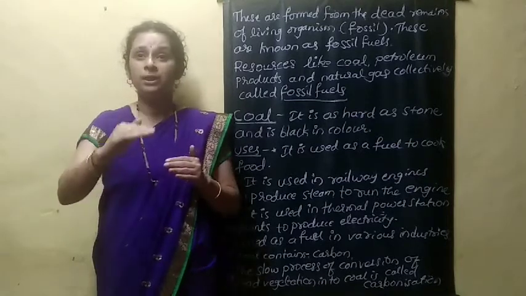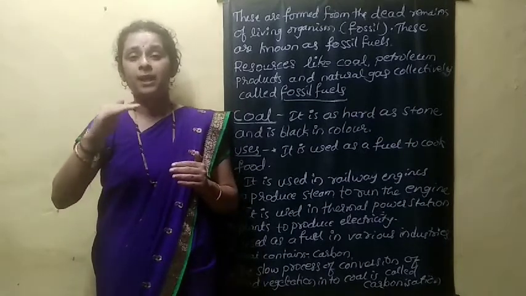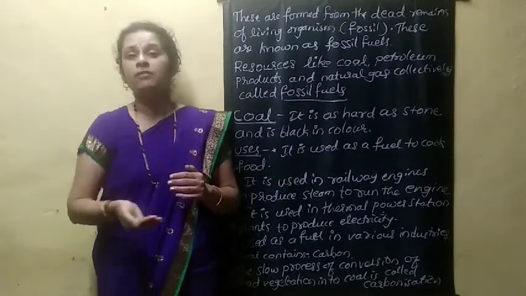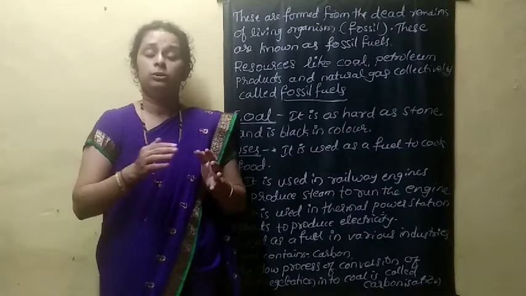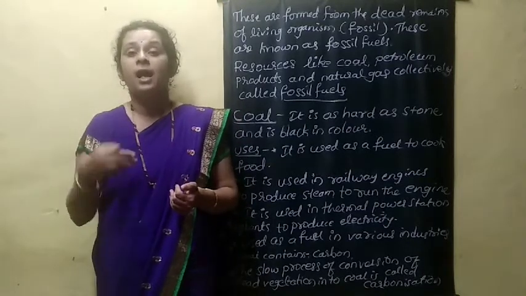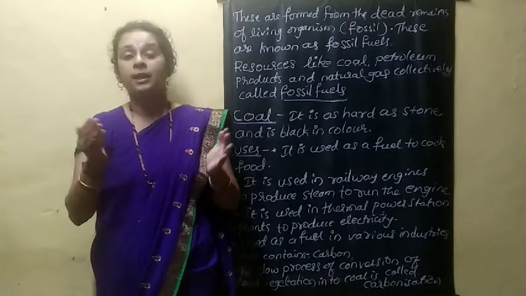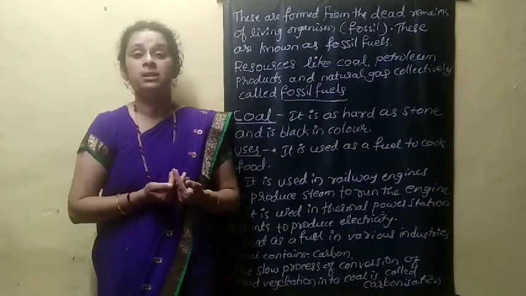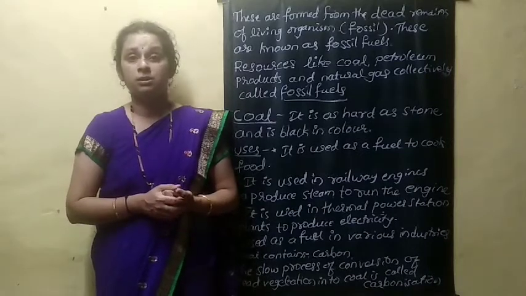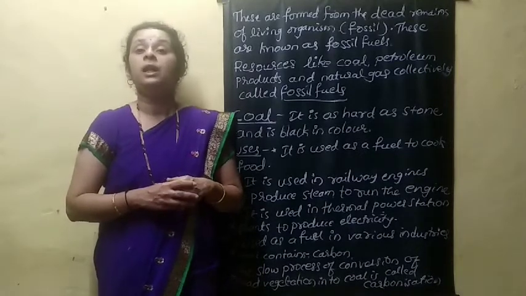On top of the plant waste or animal waste, a layer of soil was added. Because of high pressure and temperature, those plants died, were buried and went deep into the earth, and the remains were converted into black substances 300 million years ago.